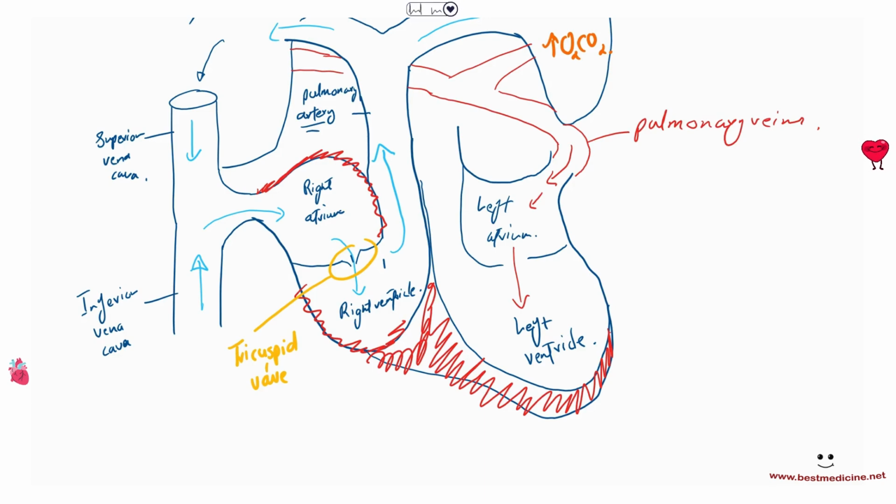Now, as blood enters from the left atrium to the left ventricle, it also passes through a valve, and that valve is called, because it's got two cusps as I've drawn, the bicuspid valve. But more popularly and among doctors, this is referred to as the mitral valve. Mitral valve. Very, very important.